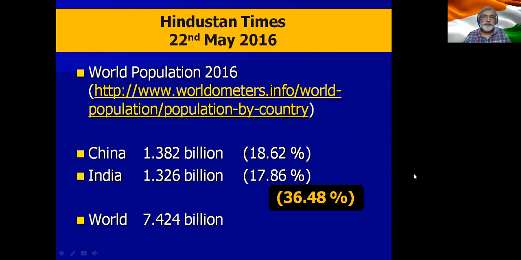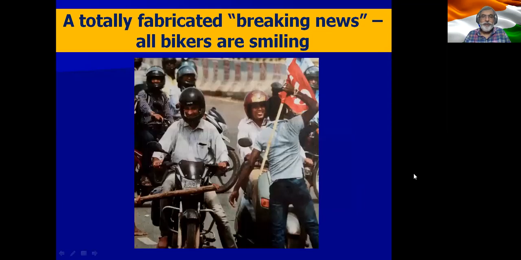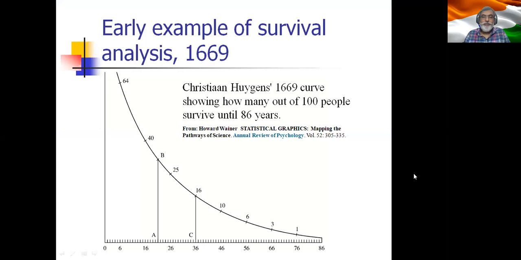Now let us look at this image of strike that paralyzes part of India. And you can see that somebody is trying to smash the motorcycles of people who are on the road. But if you take a closer look, you will see that all the people on the motorcycles are smiling. And this really tells you how breaking news is faked. And this is actually a fake photograph. So we should always be careful about what is hidden when we look at survival analysis.